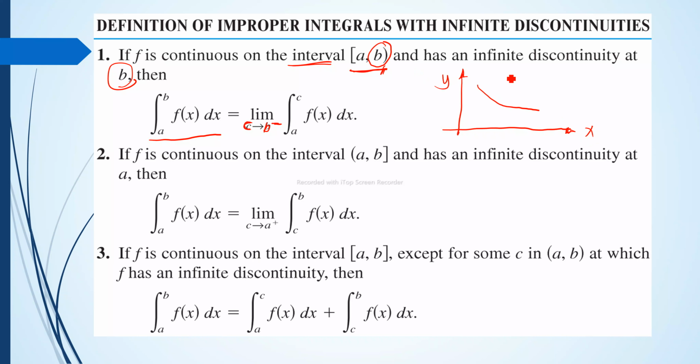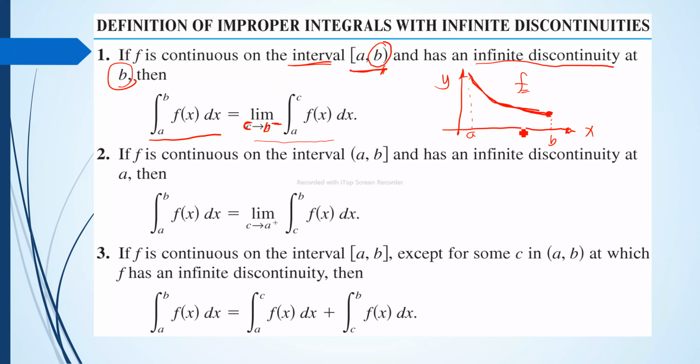Let's say we have a curve here, and at this point, this is a, and we have b here. All throughout from a to b the function f is continuous, but at b there is an infinite discontinuity. We write that as the limit of the integral of f of x dx from a to c as c approaches b from the left.